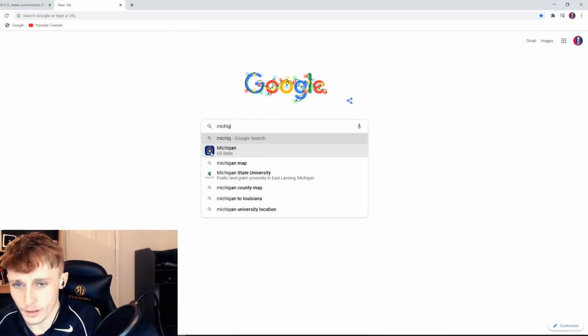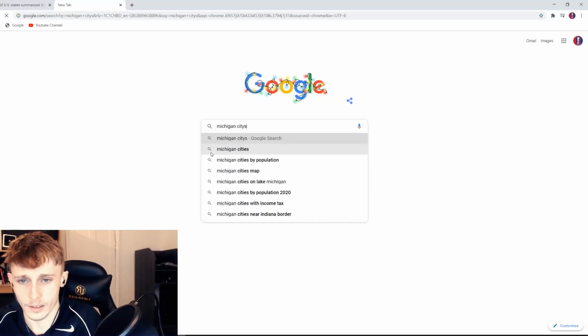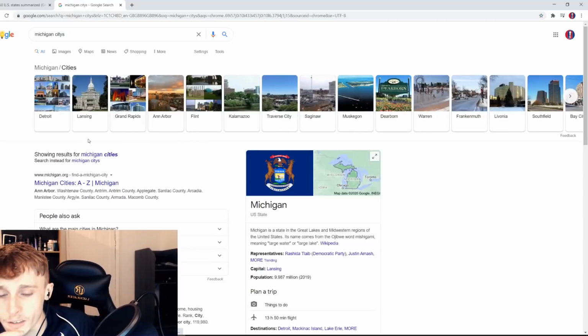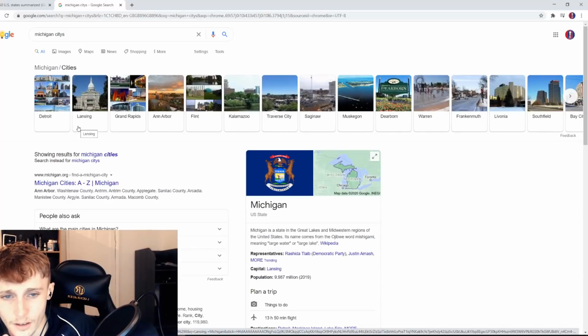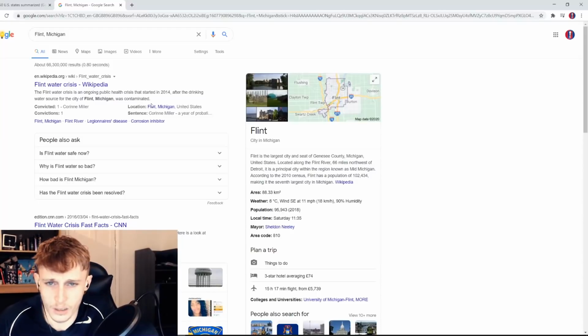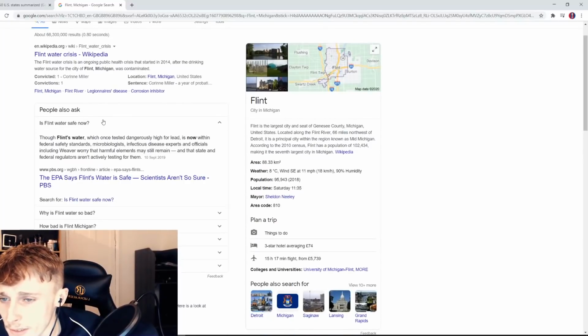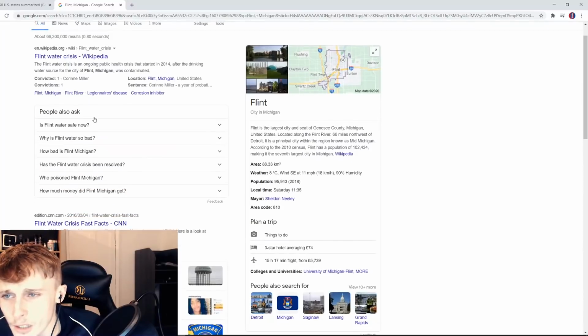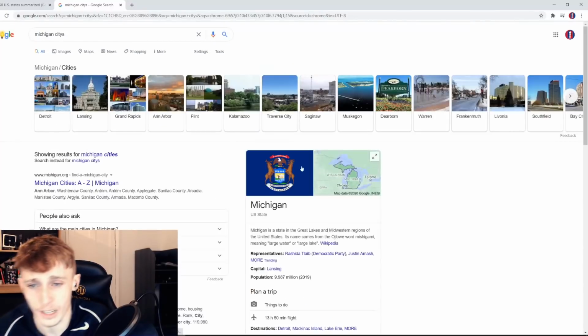Michigan cities. Detroit. It is Detroit, isn't it? See, that's one I'm very intrigued to learn about. I also learned about Flint. My friend who I was speaking about before, who told me about what's happened in Detroit, also told me about the Flint water disaster thing. There's just a sort of question, is the Flint water safe now? I need to look into more of this stuff. There's so many of these crazy stories that I want to really see about.